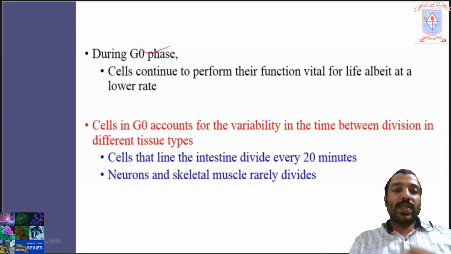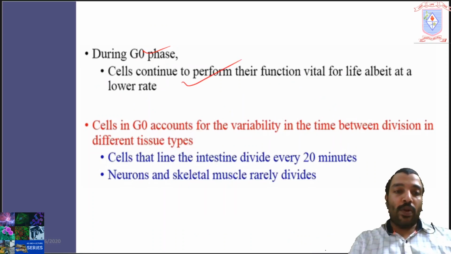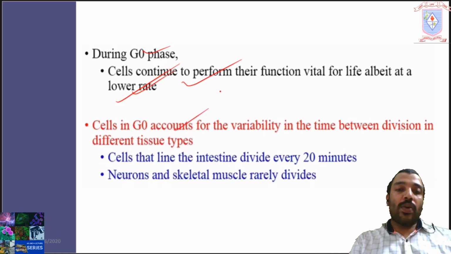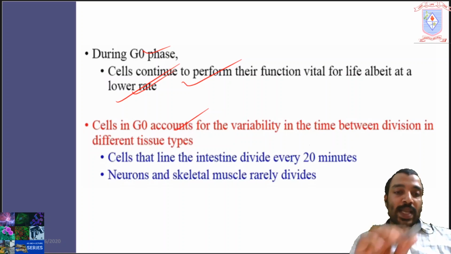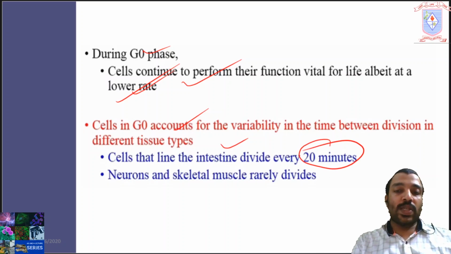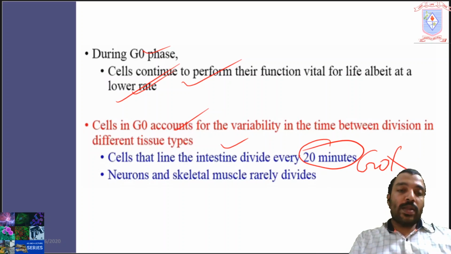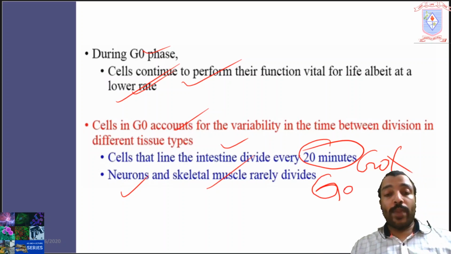During the G0 phase, cells continue to perform their functions vital for life, albeit at a lower rate. That is the quiescent phase. Cells in G0 account for the variability in the time between divisions in different tissue types. Cells that line the intestine divide every 20 minutes, so the G0 phase is not required for that cell type. In the case of neurons and skeletal muscles, which rarely divide, they will remain in G0 for a long period of time.